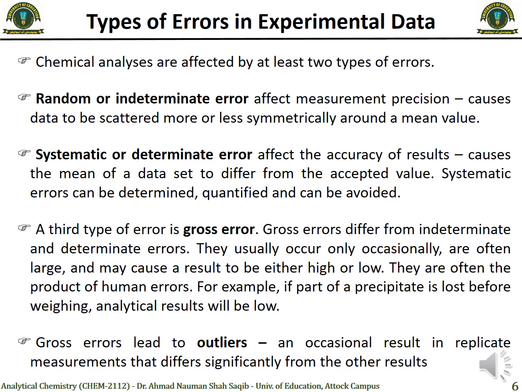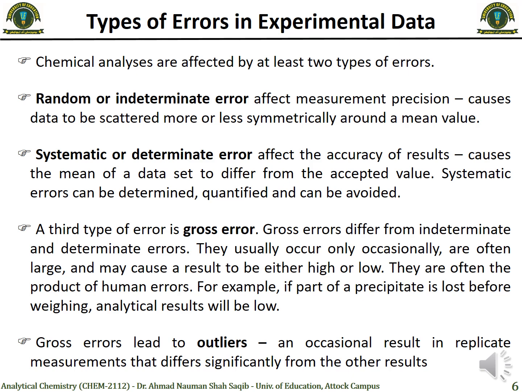The second type of error, which can be determined, quantified and removed, is known as systematic or determinate errors. We can determine them and remove them, and these affect the accuracy of the result. For example, if you perform an experiment and get the same result in each replicate, but it's different from the accurate value, it means there is some kind of instrumental or determinate error, and you can find and correct it.